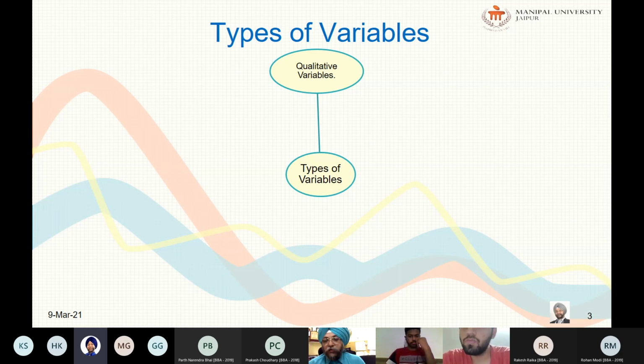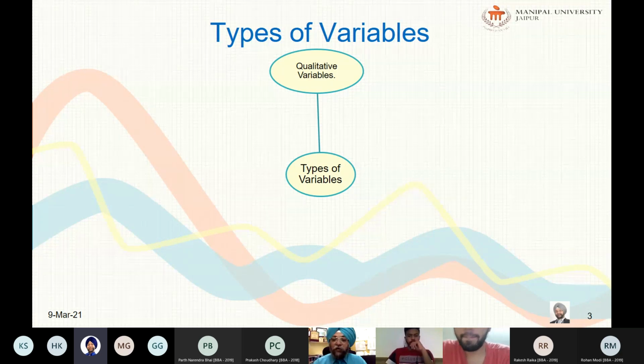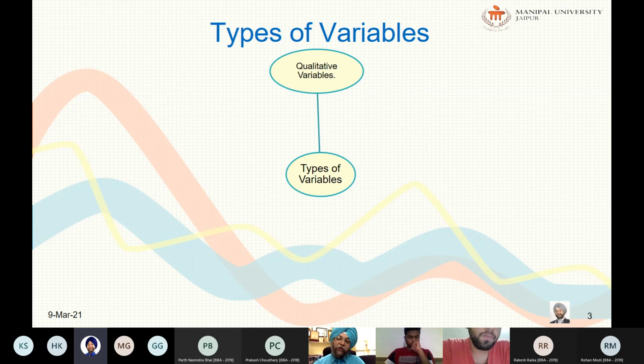The values of the variable religion, that is Hindu, Muslim, etc., differ qualitatively. There is no ordering of religion. If we keep on ordering religion, there will be disputes. Qualitative variables are sometimes referred to as categorical variables, because they put us in some category. For example, the variable gender has two distinct categories, male and female. Since the values of these variables are expressed in categories, we refer to this as a categorical variable.